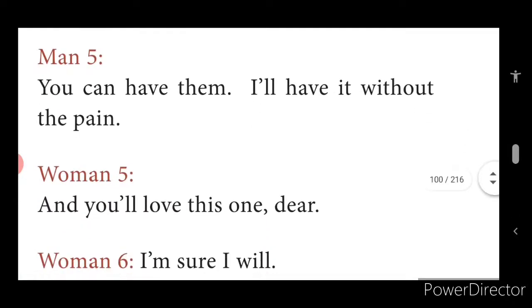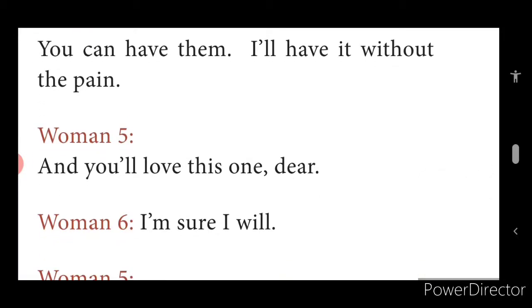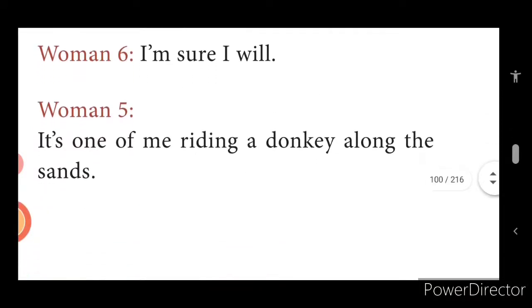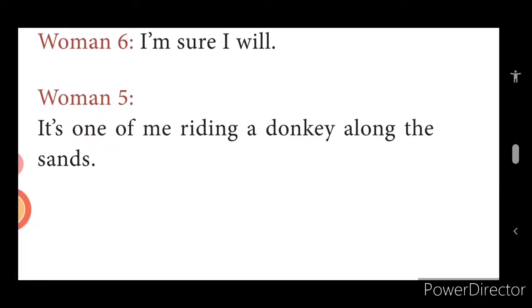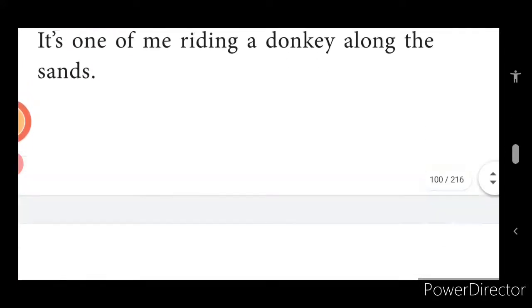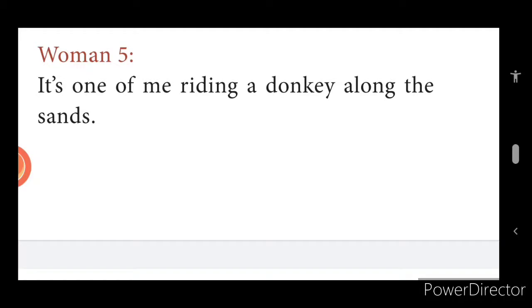Woman 5: "You can have them, I'll have it without the pain. And you will love this one, dear." This woman is much occupied with her photographs, and she says, "You see this photo, this is nice, you will love this photo, and that photo," and keeps saying to woman 6, "I'm sure I will, yes, I will see this photo also." Woman 6 says, "Now woman 5, it is one of me riding a donkey along the sands." Showing the other photo, she says, "This is my photo when I had a donkey ride."